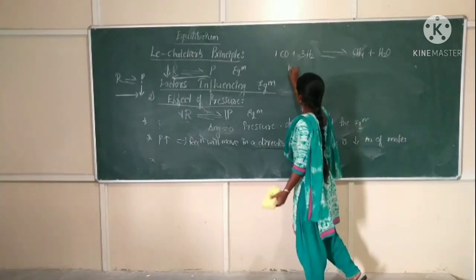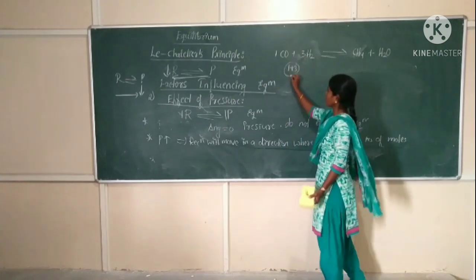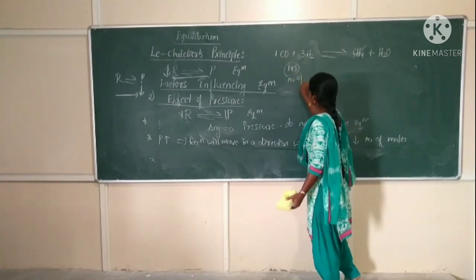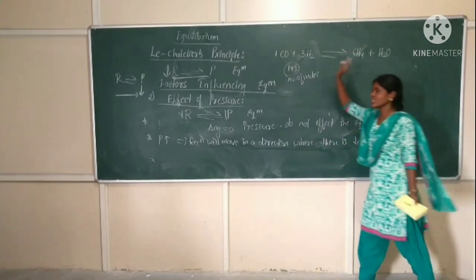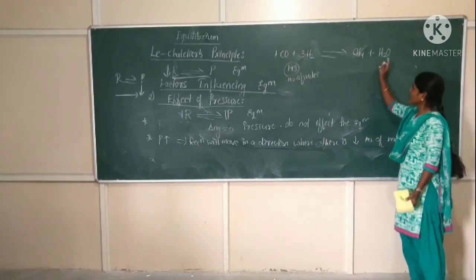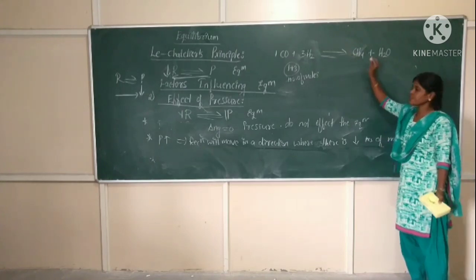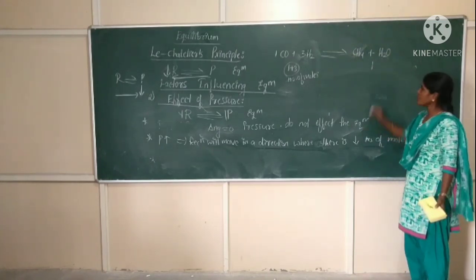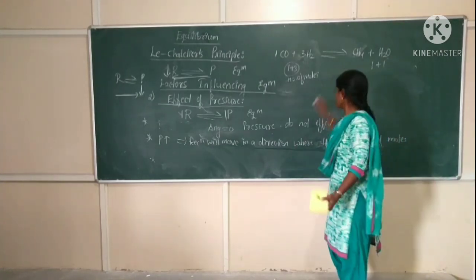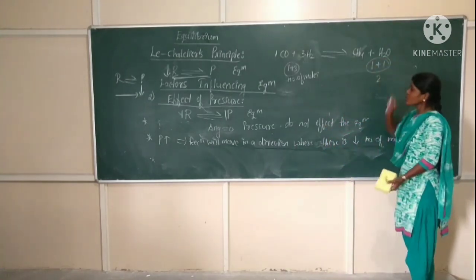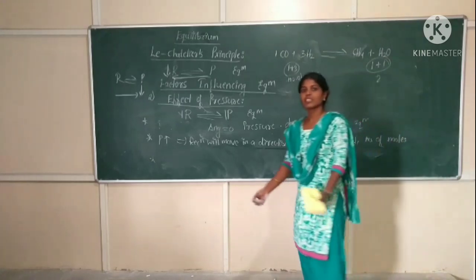1 plus 3 will be 4. So the number of moles will be 4 at the reactant side. And if you add the product side, what is the coefficient of CH4? 1. What is the coefficient of H2O? 1. So if you add the stoichiometric coefficients on the product side, it will be equal to 2.